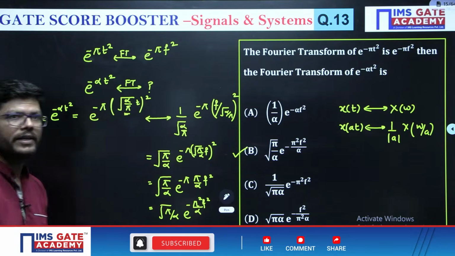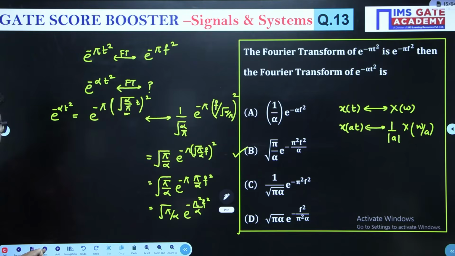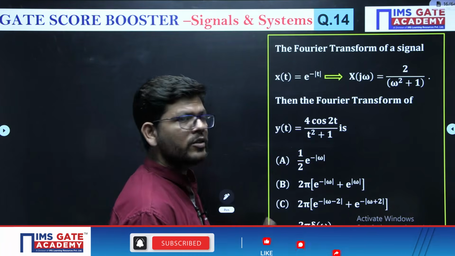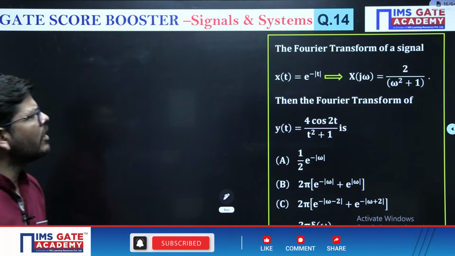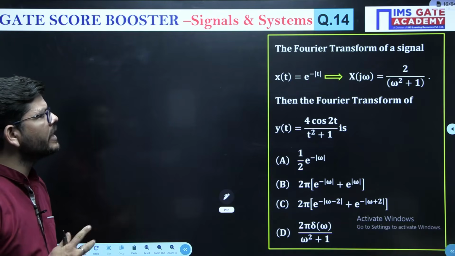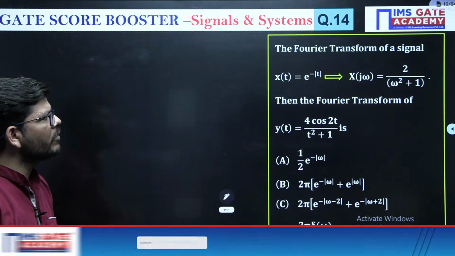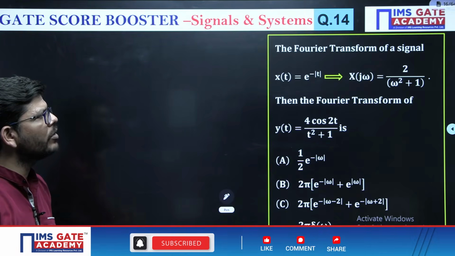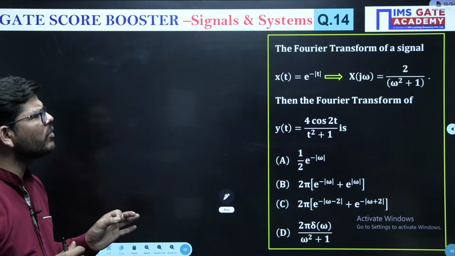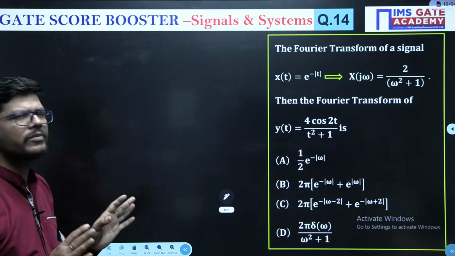Scaling is a very important concept in Fourier transform. Questions have been given on it many times, so practice a question like this. Now see this one. The Fourier transform of a signal is given. The signal is e to the power minus modulus t, and the Fourier transform is 2 upon omega square plus 1. Then what will be the Fourier transform of 4 cos 2t upon t square plus 1?